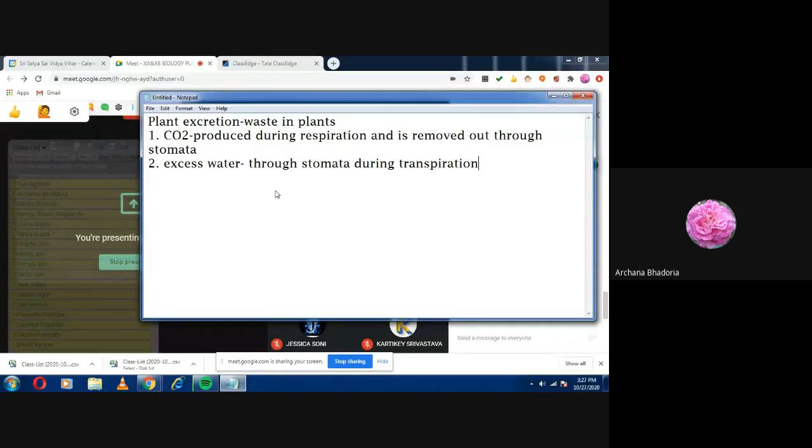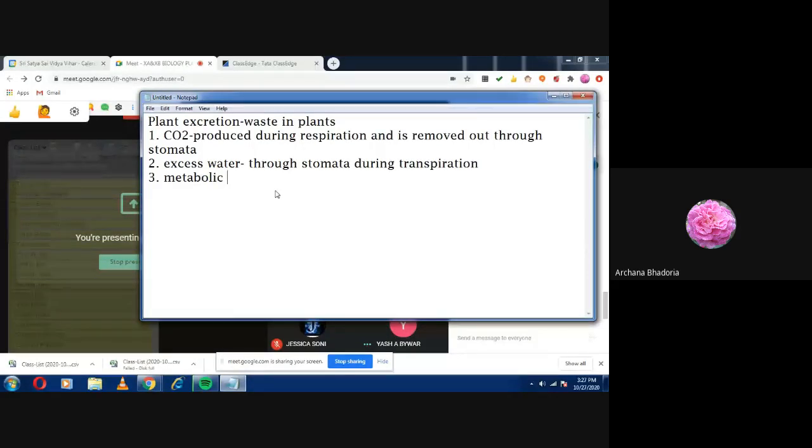Now the next waste. What will be the next waste? O2. Again? Yes, O2, again through stomata. Oxygen, we don't consider it as a waste, right? Okay, tell me what else. Metabolic waste. Metabolic waste. Okay, right.